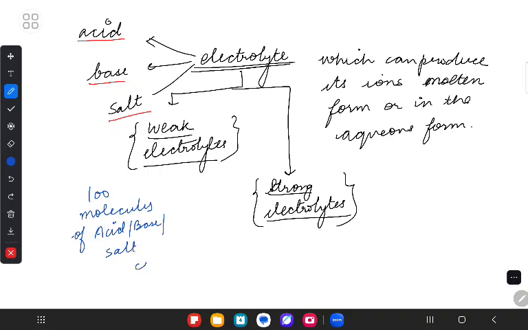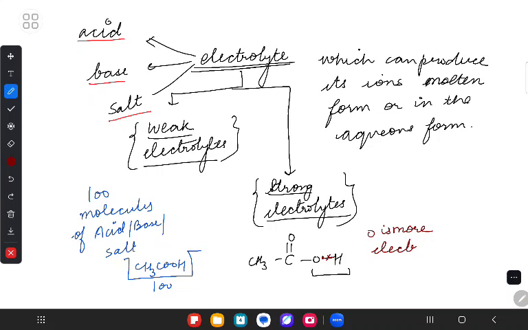let's say I take 100 CH3COOH molecules, understand? I am expecting all of them to break down, because if this bond breaks, why is that bond breaking? Because O is pulling the electrons towards itself, and the H electron is also being pulled towards oxygen because oxygen is more electronegative.